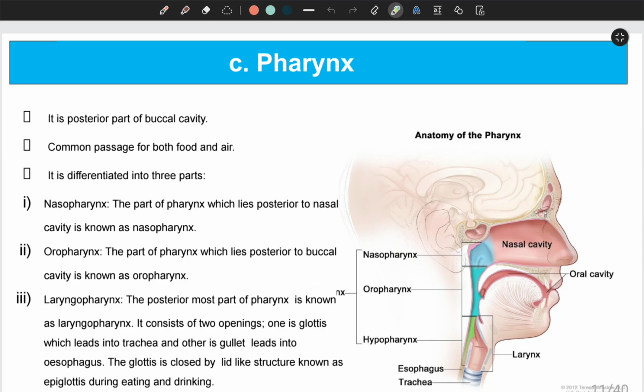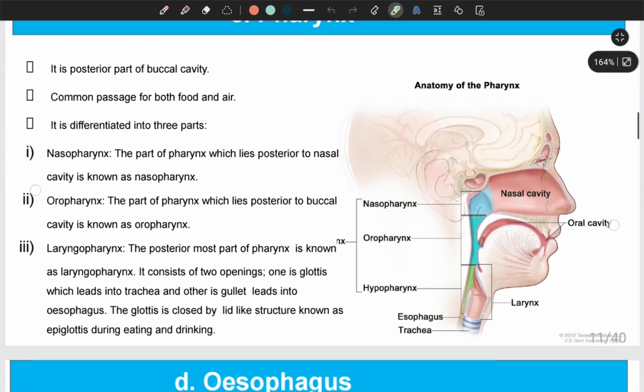When you take in the food and water, it will remain closed so that the food and water will not go to the windpipe. The glottis, as I told you, is closed by a lid-like structure known as epiglottis, and we have another opening, and that opening is called gullet, from which the food will pass into the food pipe.